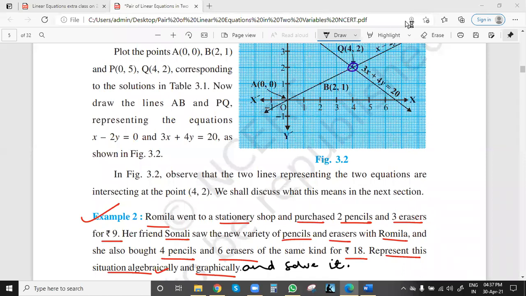Always the main thing in word problems, always think what values we need to find. And those values only we can take as x and y. So what are the equations?